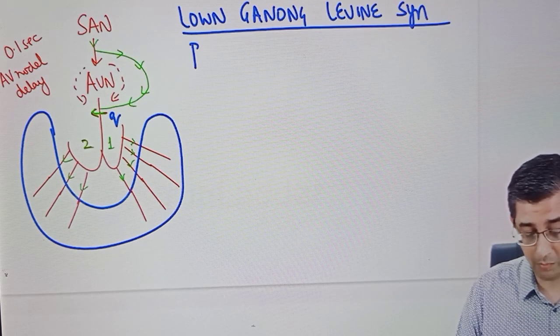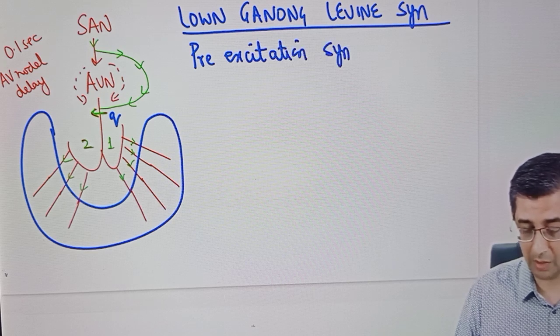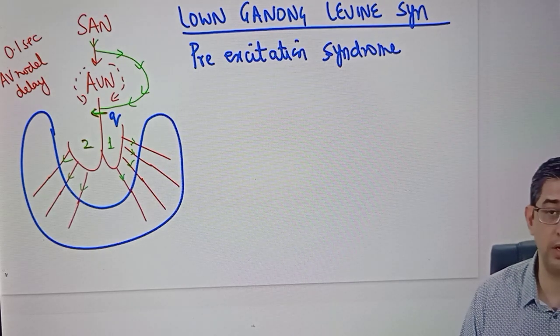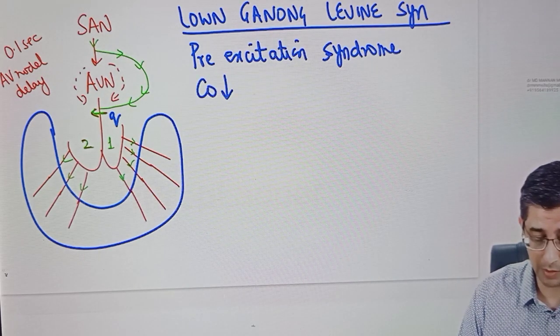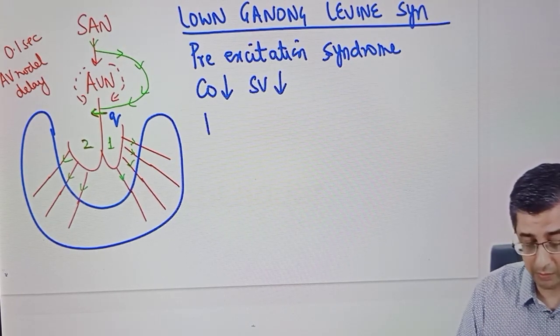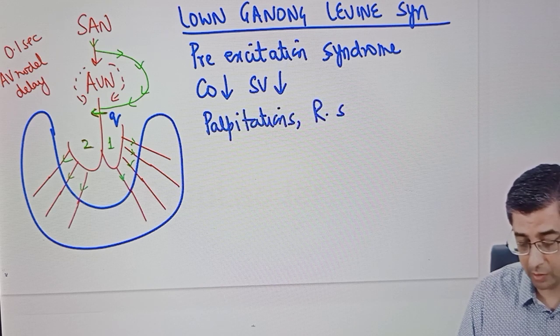So let's look at the problem again with this pre-excitation syndrome. This term itself results in a first impression coming to a person's mind: if you say early excitation, what is the problem? But as I explained, there would be an early contraction of a partially filled ventricle, so the cardiac output of these patients, the stroke volume, will anyway be lesser even while sitting on a chair. Forget about any kind of strenuous activity. So I have this individual who's today deliberately hiding the symptoms of palpitations and recurrent syncopal attacks. Why? Because he's applying for a government job.